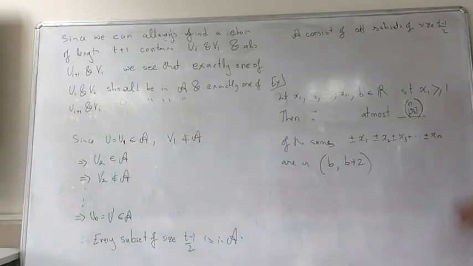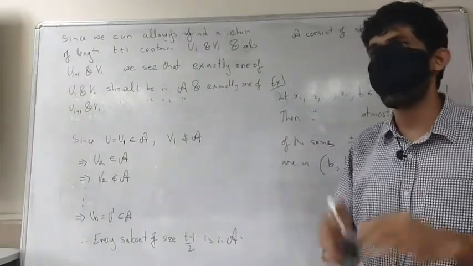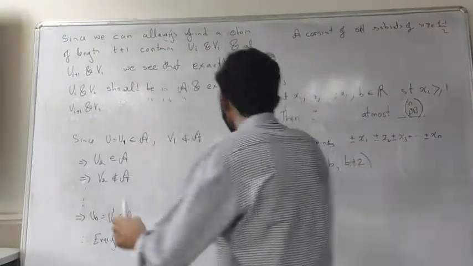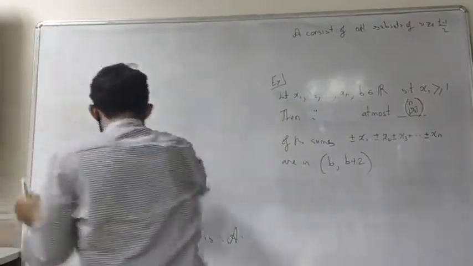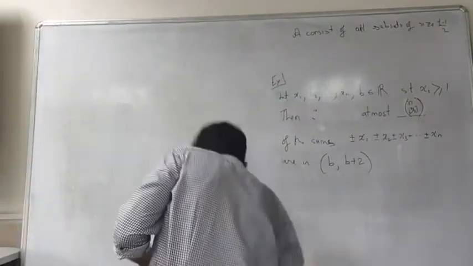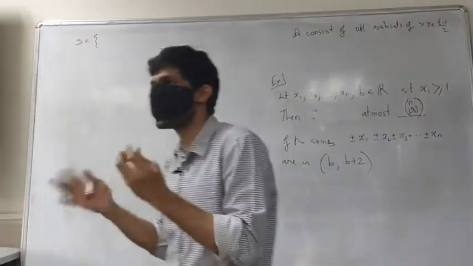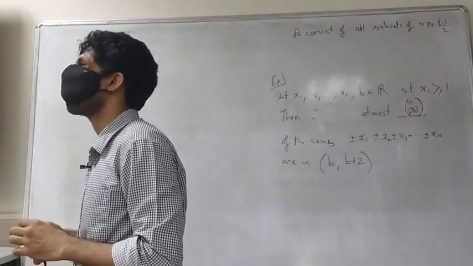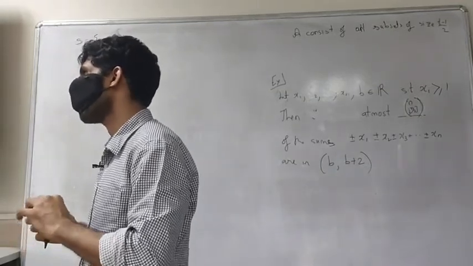If you look at any of these sums, you can associate it with a subset of some n-set. You look at the set S equals, let me show you. You can pull off some kind of a relation. I'll show you.